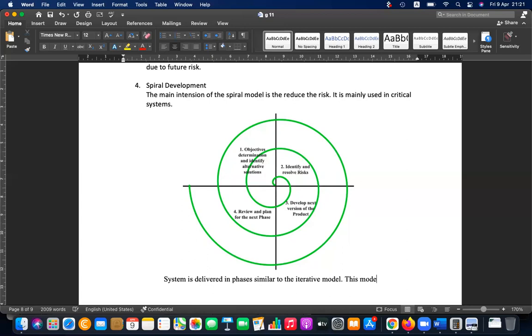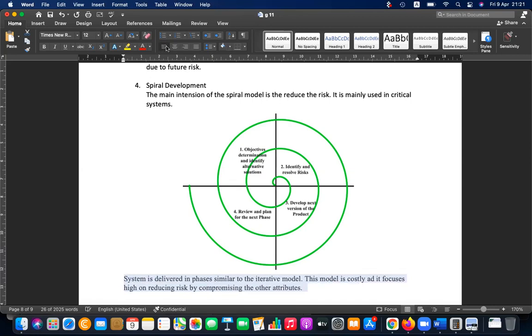This model is costly as it focuses highly on reducing risk by compromising the other attributes. So what does compromising other attributes mean? It will compromise basically.